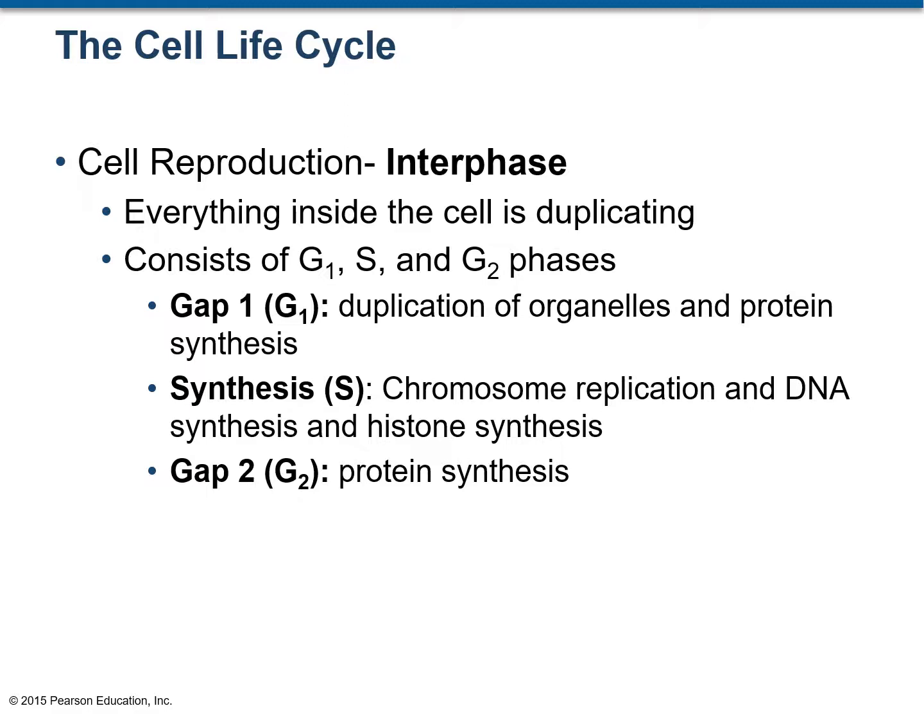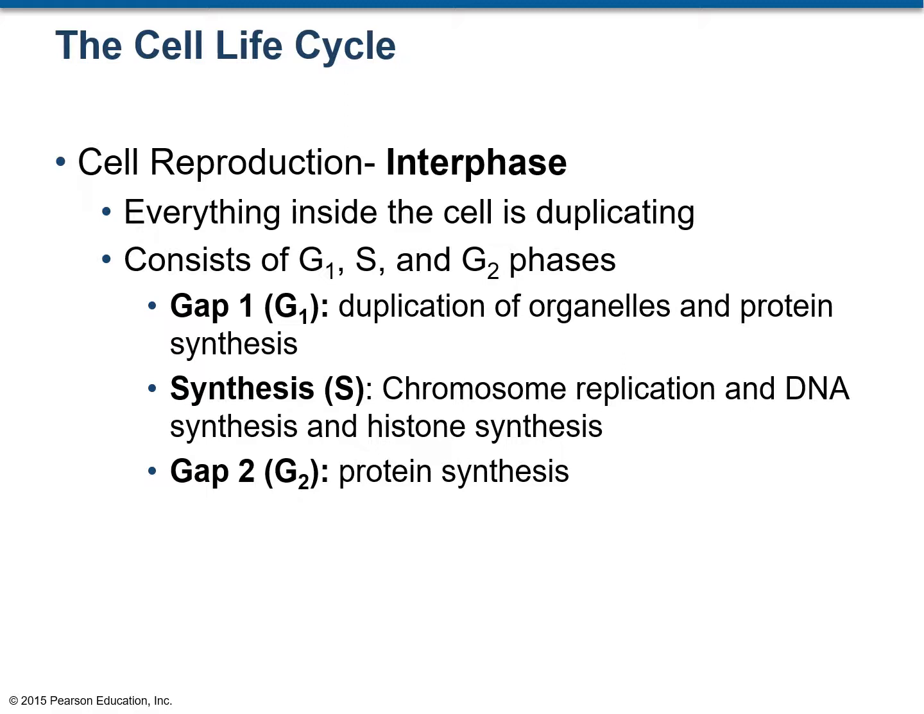In gap 1 or G1 stage, mainly duplication of organelles occurs. That means all the organelles double in number. So let's say if a cell originally had 5 mitochondria, right before the cell undergoes mitosis, it would double the number of mitochondria to 10.